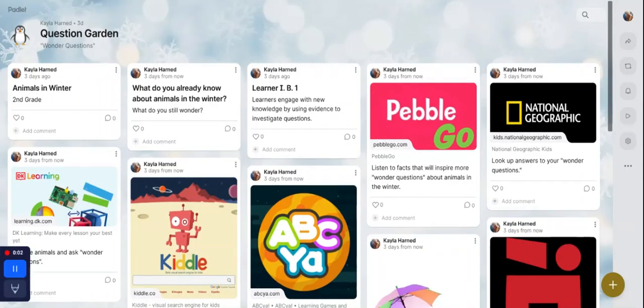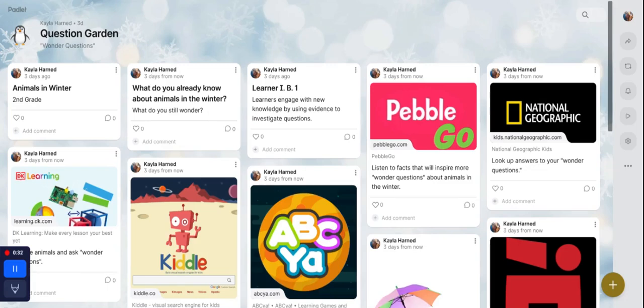Good morning. Today we are going to be using Padlet as our tool to do research and post our findings in our question garden. Our topic is animals in winter, and we will be using our prior knowledge, things that you already know, to come up with questions or topics that you want to learn about. We call these wonder questions. For example, what do you already know about animals in winter, and what do you still wonder?